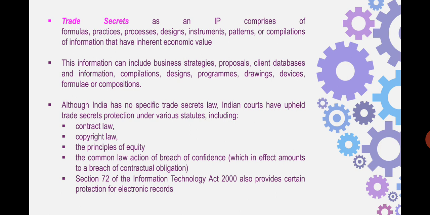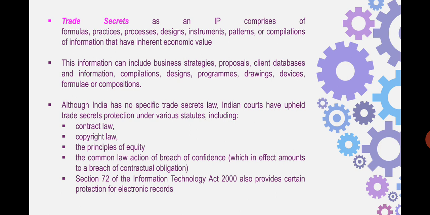Breach of confidence is again an important point under the common law, wherein if the contractual obligations or the moral obligations are breached, then the courts will grant damages, that means monetary compensation, to the person whose trade secrets have been misutilized. Another important aspect when you talk about information technology or IT related trade secrets is section 72 of the Information Technology Act 2000, which goes on protecting certain electronic records as confidential information.